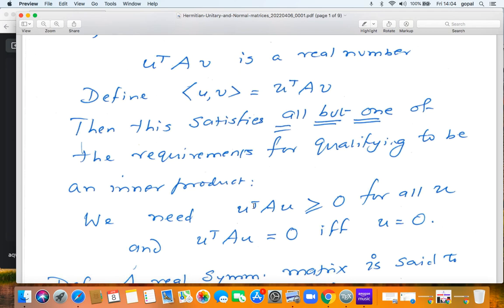So we need U transpose AU to be non-negative for all U, and U transpose AU is 0 if and only if U is 0. If U is 0, it's 0, and if U is not 0, this should be not 0. Not 0 and non-negative means strictly positive, right? So that is an additional requirement for this to qualify to be an inner product.